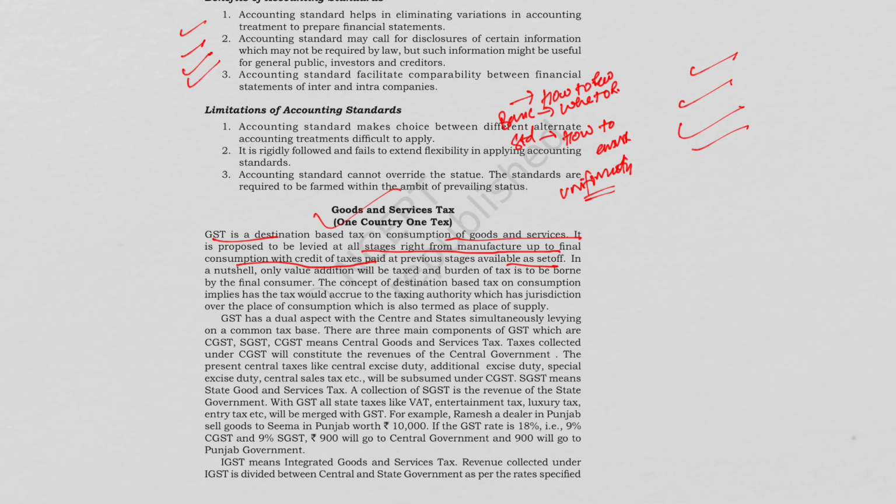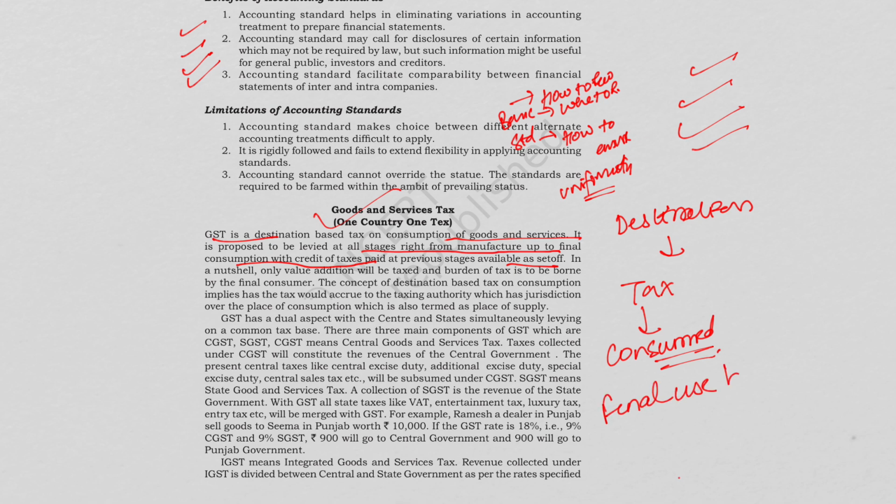Okay, so when we say GST is a destination based tax, it means the tax is collected where the goods are consumed. So consumption, who does the consumption? Consumption is by final use by the consumer.